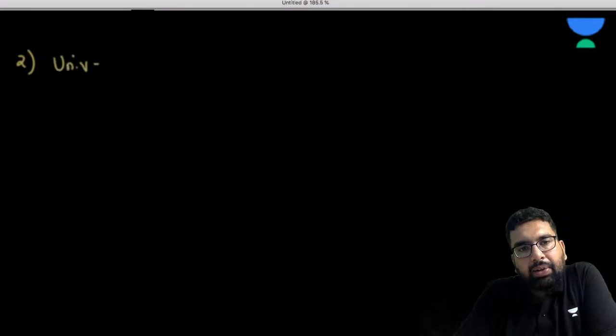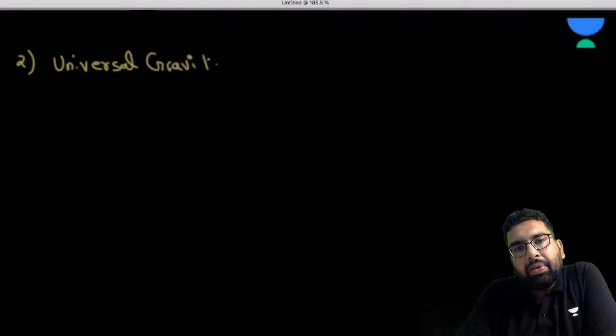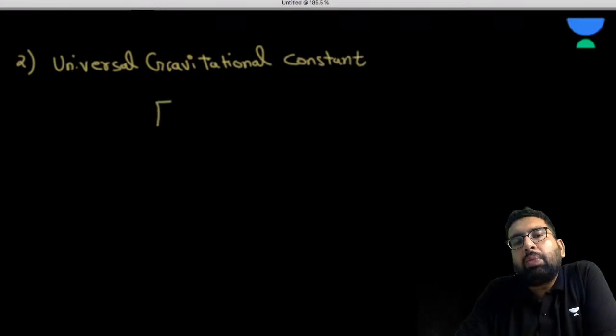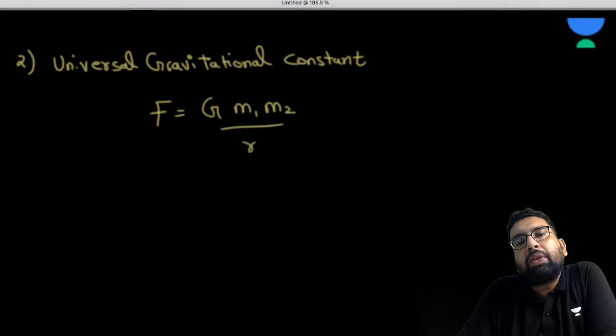Now let's take the universal gravitational constant. What is going to be the universal gravitational constant? How can you get that? What is the formula? F is equal to G m1 m2 upon r square.